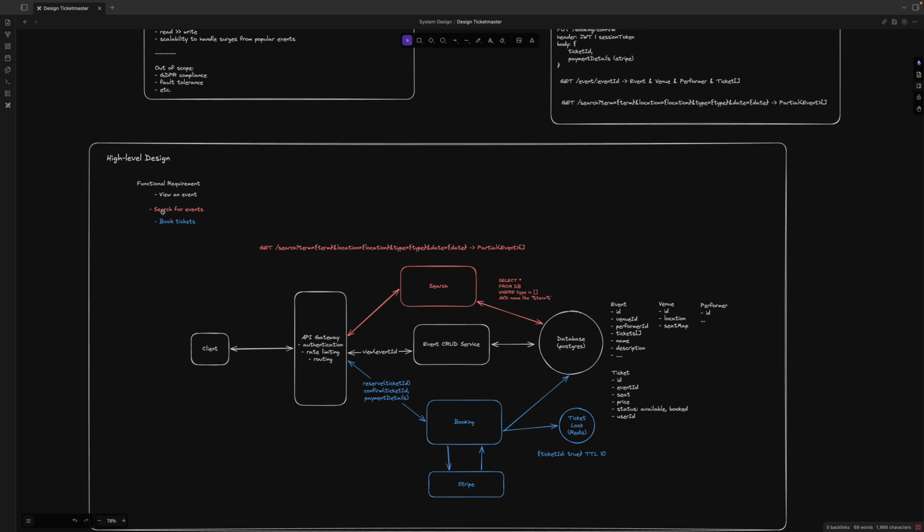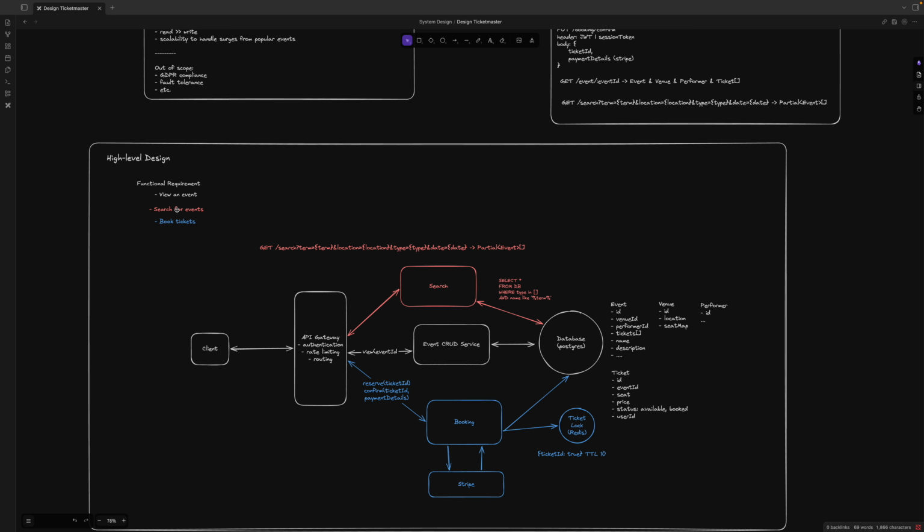And the second one is search for event. Same here, the client sends a search for a specific event. Then we search and select based on what the user has input, like a name, and based on that information we get the specific event from the database, and then return it back.